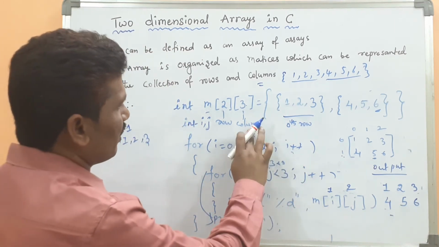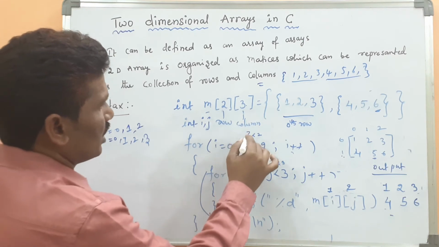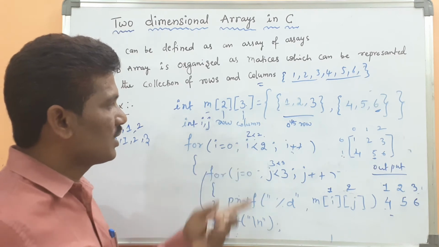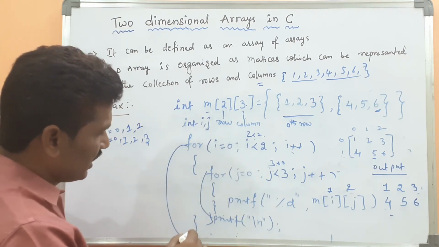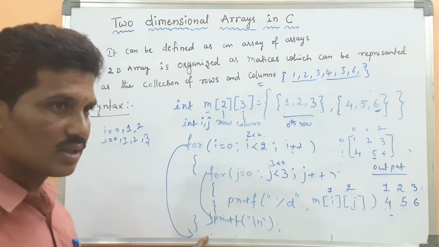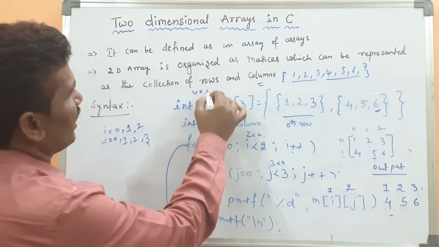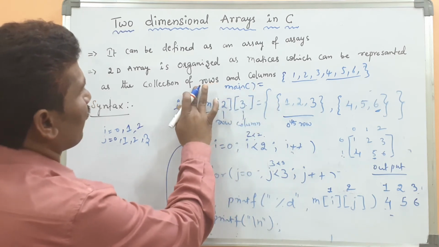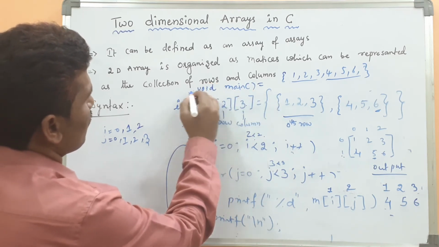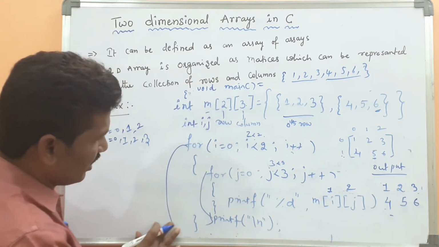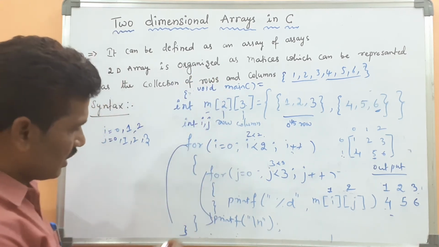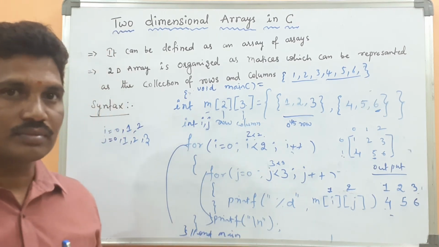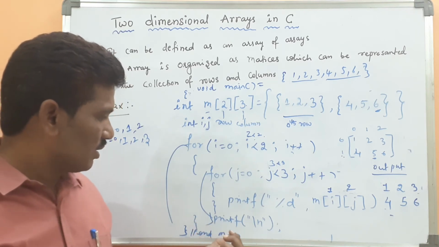Then i value is incremented by 1, i value becomes 2. 2 less than 2, the condition is false, isn't it? The condition is false, so we come out of the nested for loop. There are no more statements. Here, suppose it is the main function, void main, then the main function also should be closed. Here end main. Now this is the program.